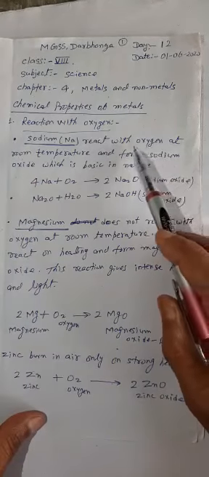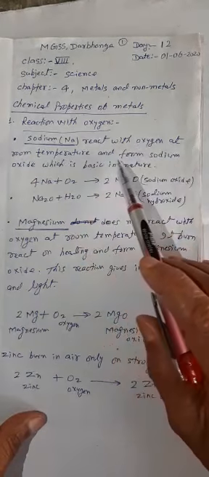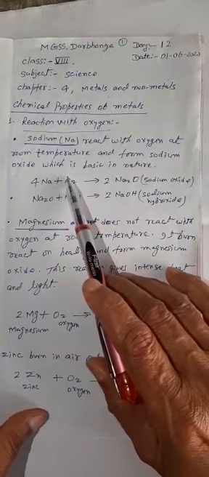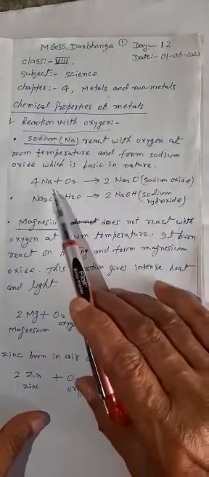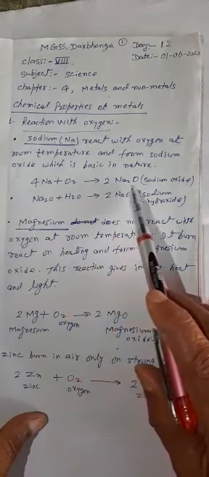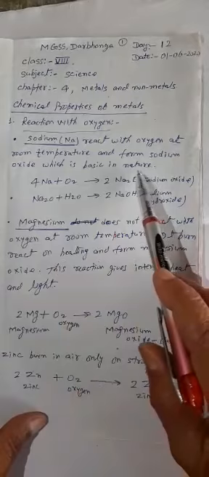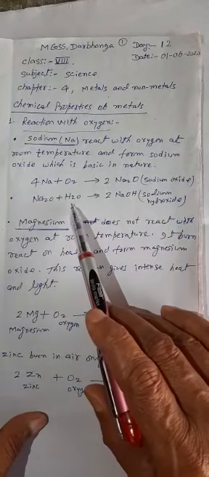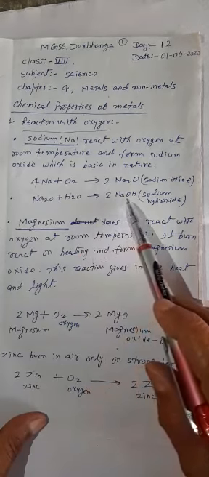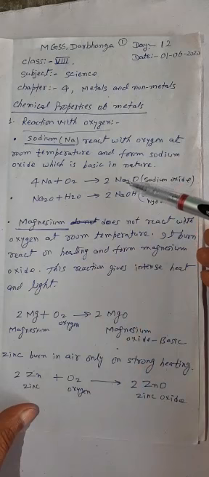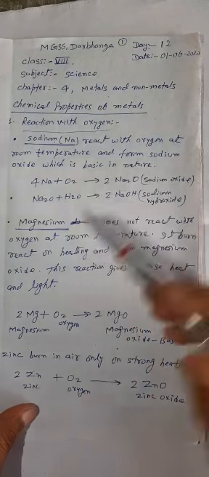Sodium reacts with oxygen at room temperature and forms sodium oxide, which is basic in nature. This is the chemical reaction: 4Na + O2 → 2Na2O. When sodium oxide dissolves in water, it forms sodium hydroxide, which is basic in nature. Always memorize: the oxides of metals are basic in nature.